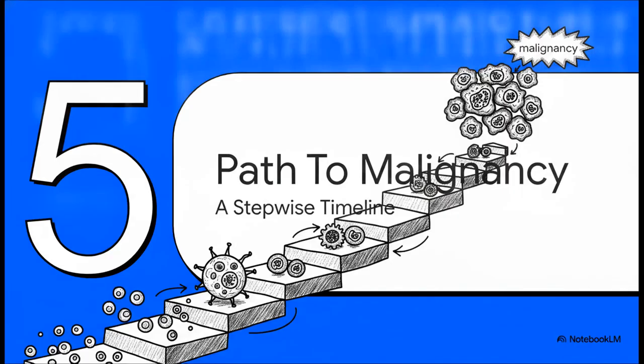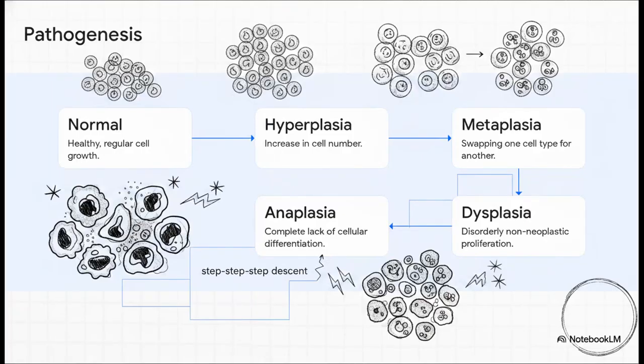Finally, Section 5. The path to malignancy, a stepwise timeline. Now, the really important thing to understand here is that this cellular chaos, this anaplasia, doesn't just happen overnight. It follows a distinct stepwise pathogenesis driven by the progressive buildup of DNA damage. A normal tissue might first experience hyperplasia, which is just an increase in cell numbers.